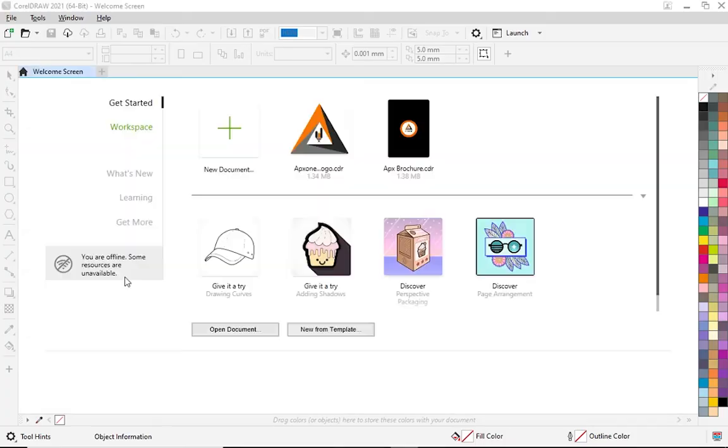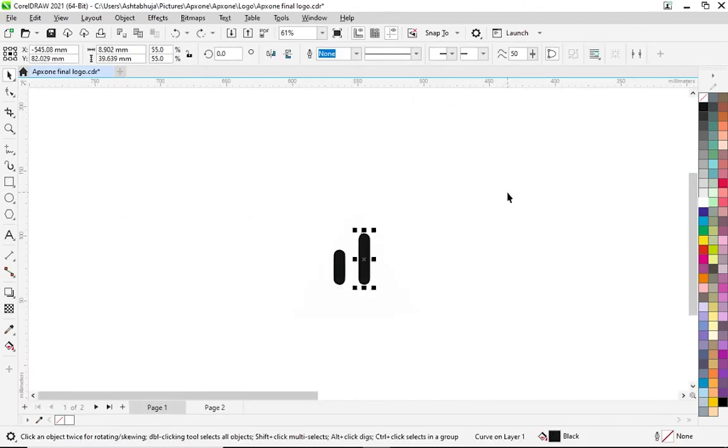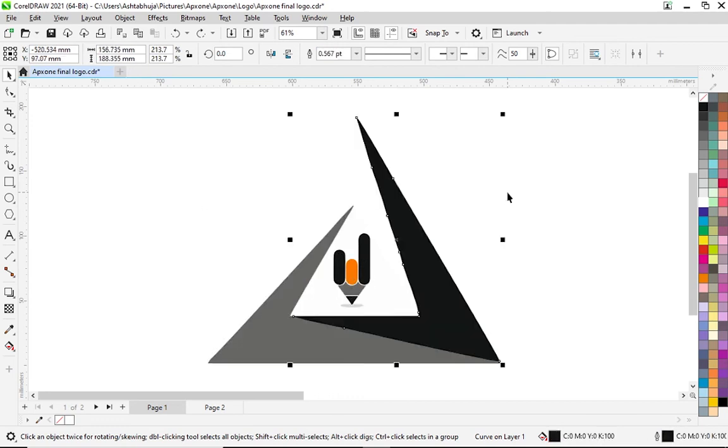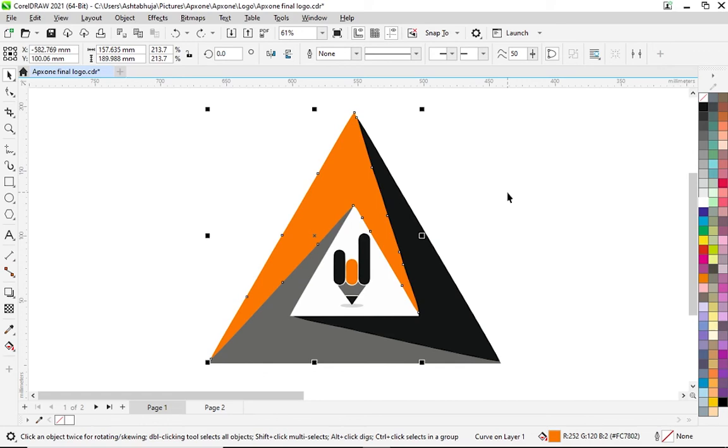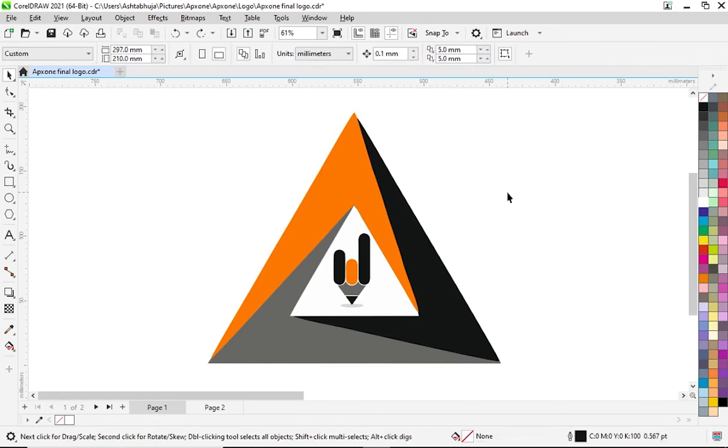There is plenty of software, but I use CorelDRAW and AI, that's Adobe Illustrator. I especially use CorelDRAW for any type of designing or logo designing. As you can see, our business logo was created in CorelDRAW with a pencil which represents graphic designing.